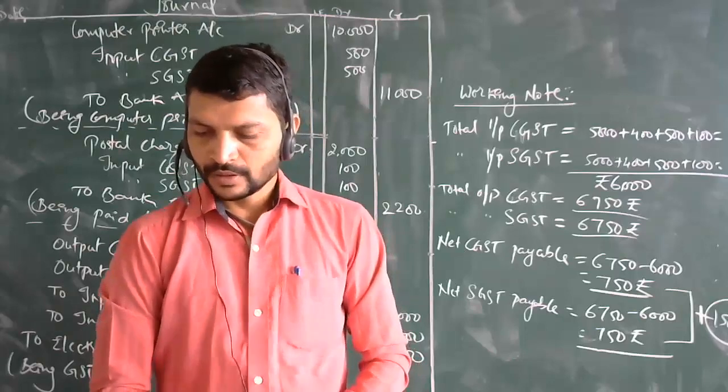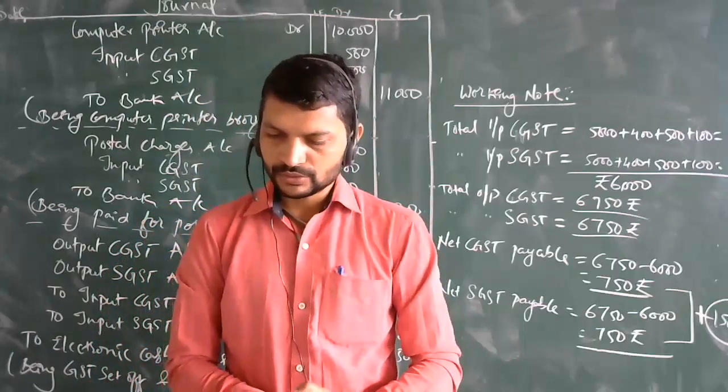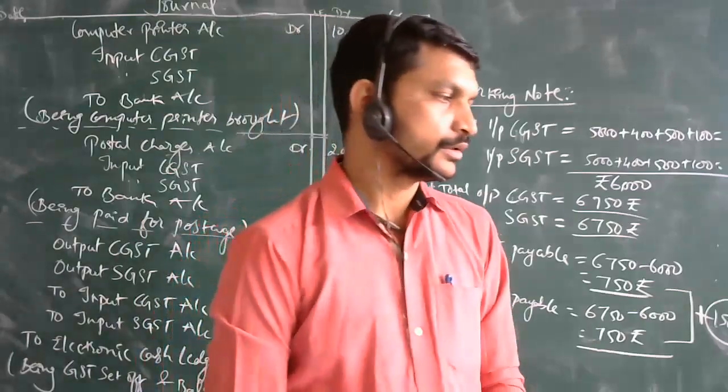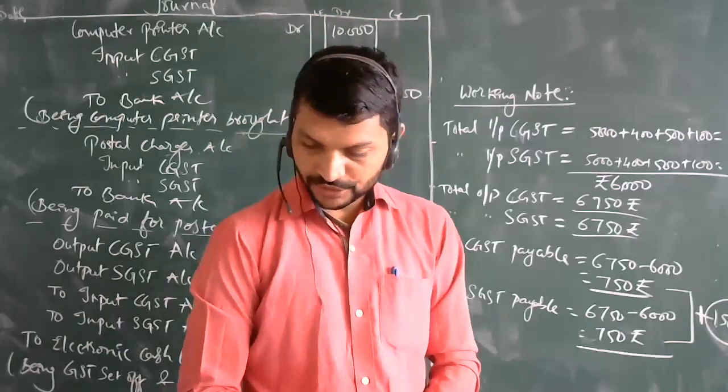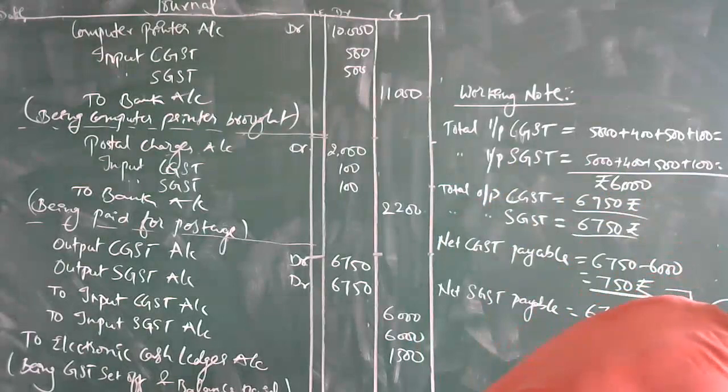So here you are going to have the accounts. Can you repeat the last one? Yes, the last one: bought furniture for office rupees 50,000. Okay, sir.